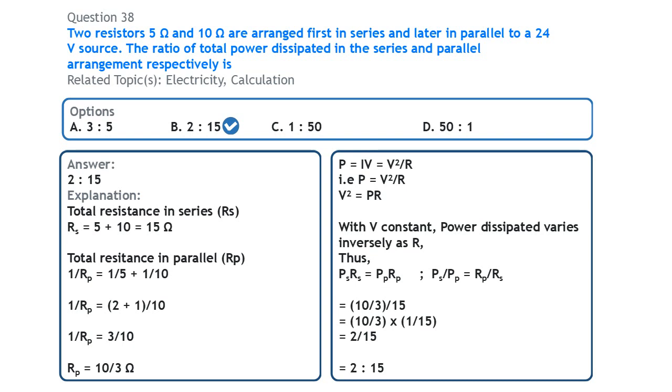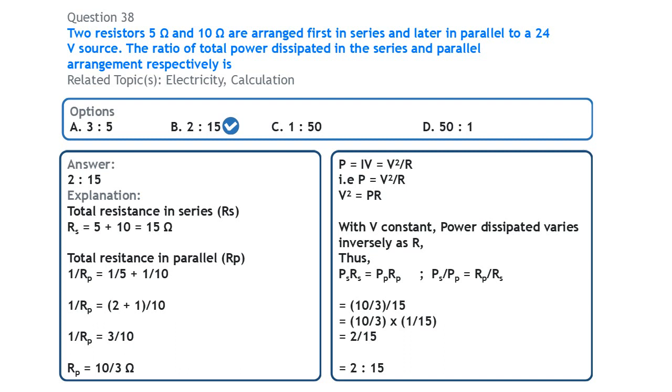The same voltage is supplied to both the series connection and the parallel connection. So in that case, we simply say that the power in series times the effective resistance in series is equal to the power in parallel times the resistance in parallel.